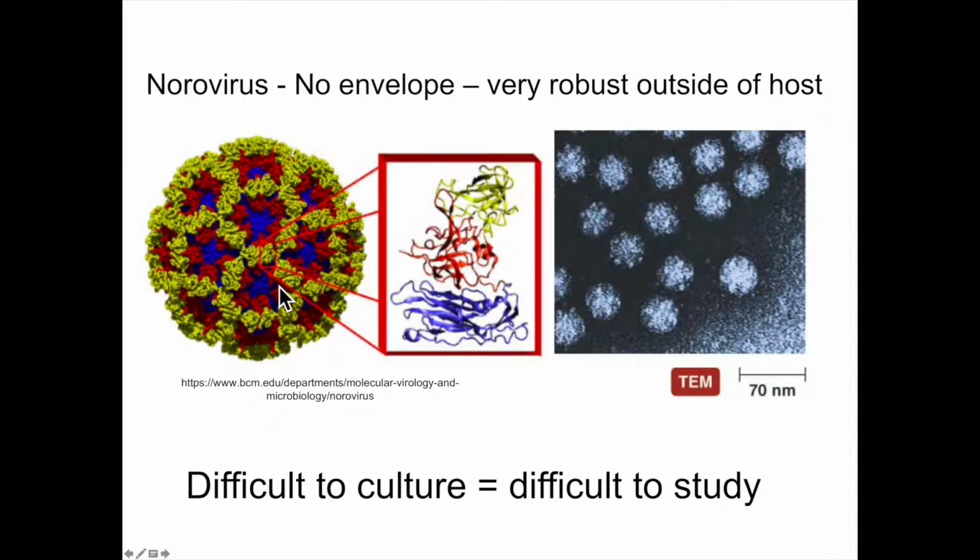And so if you don't have an envelope and you're a virus, that means that you can withstand things like hand sanitizer, right, which has alcohol as its main antimicrobial agent. So these naked viruses, right, like we've seen before, are much more resistant to it. So influenza you can get rid of with alcohol with no problem, but these particular types of viruses, in this case norovirus, much more difficult.